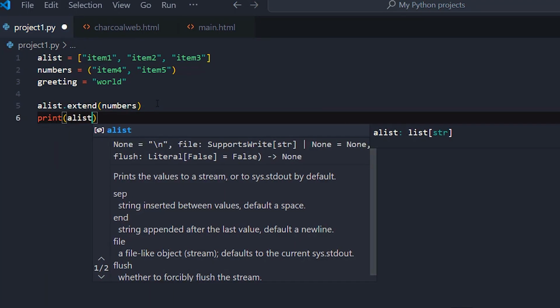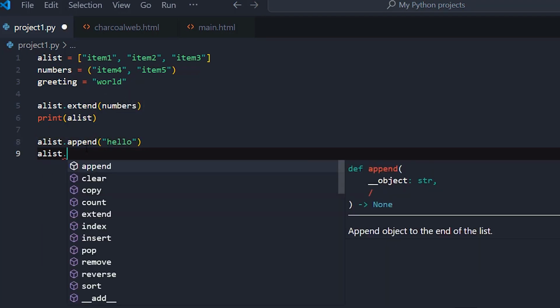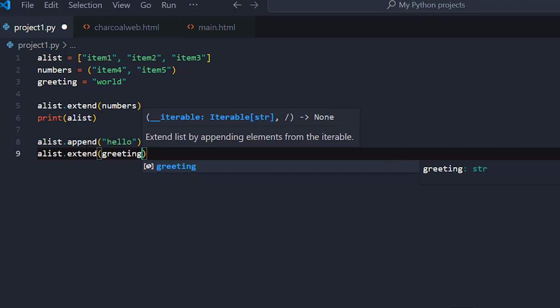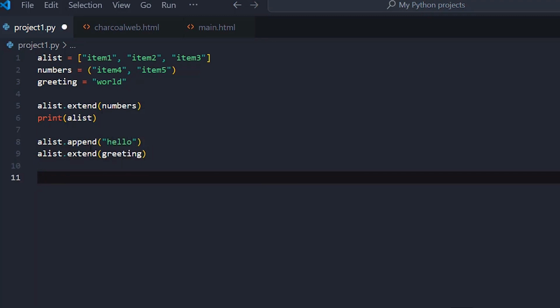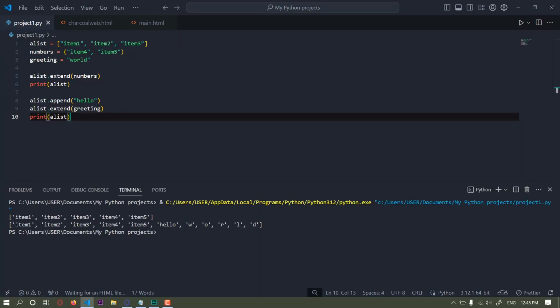Print a_list. a_list.append hello. a_list.extend greeting. Print a_list. Ctrl S to save. As you can see here, items 1, 2, 3, and 4 is a combination of a_list and numbers with the extend method. Now next we append hello to this a_list right here. As you can see, we have hello over here.